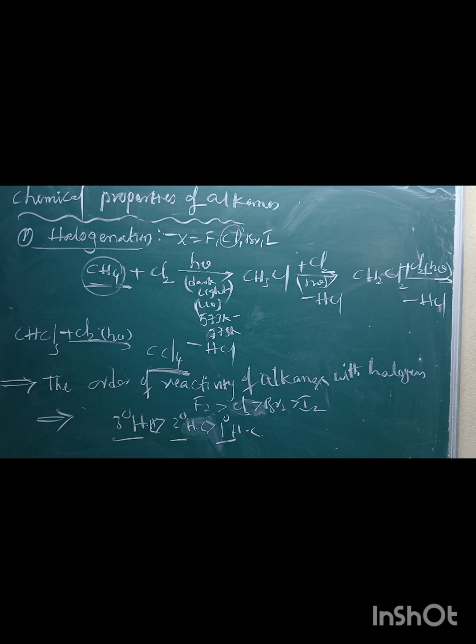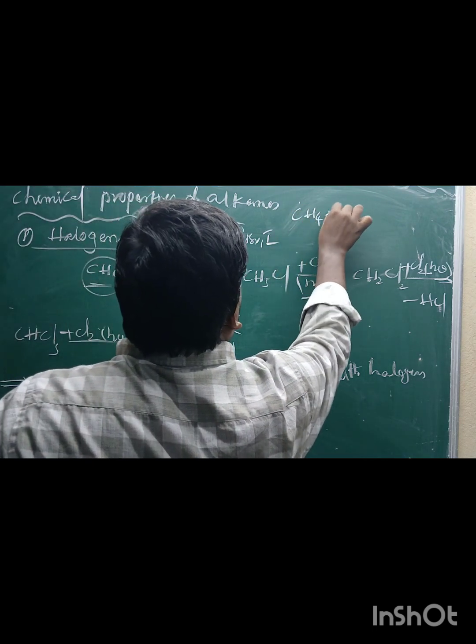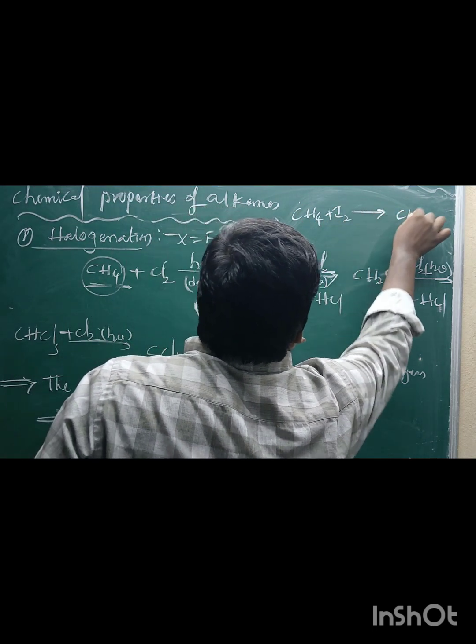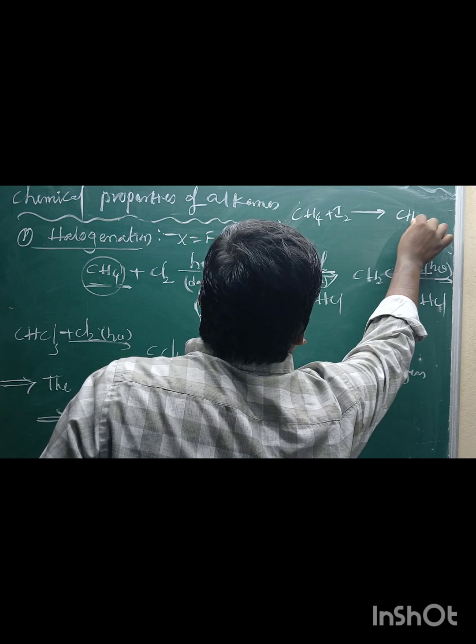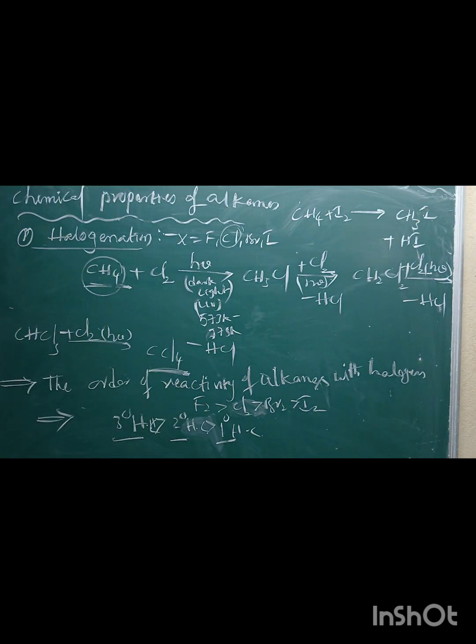Iodination is a very slow and reversible reaction because HI is formed. Methane reacts with iodine to form CH3I, methyl iodide, as well as HI. HI means hydrogen iodide.